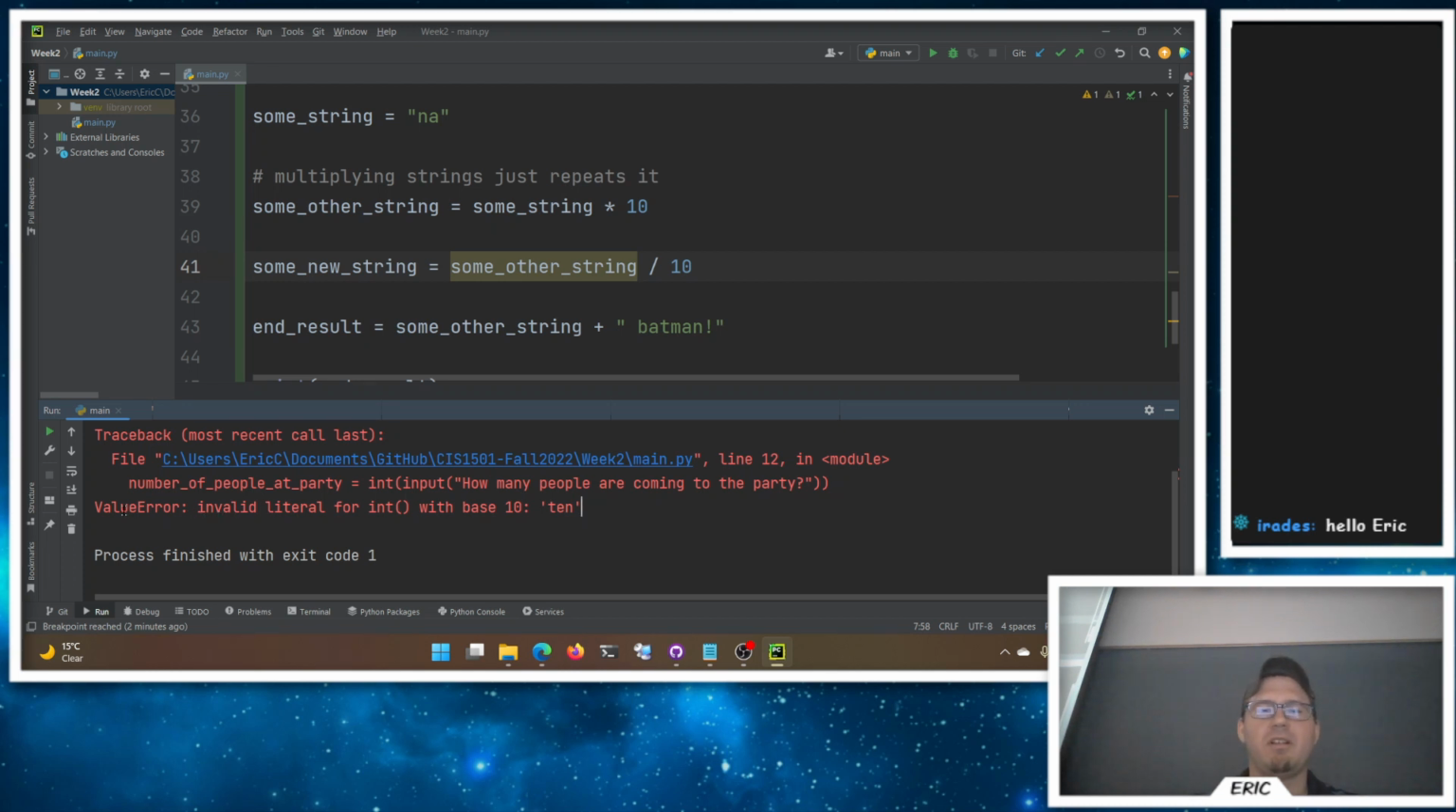And some of these errors are decent, but if you tell most people this message, they're going to have no idea what they did wrong, right? Like most humans, when you tell them invalid literal for int with base 10, they're like, I don't know what I did wrong. I told the computer I wanted 10 people were coming to my party, right? They'd be real confused. So we'll get to giving better messages as we go.